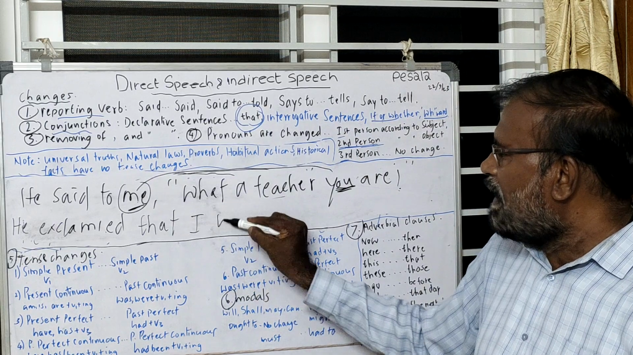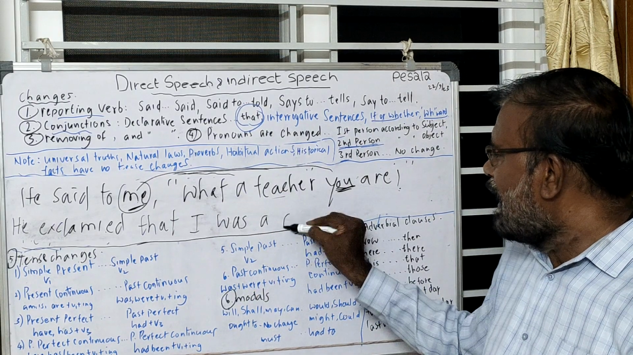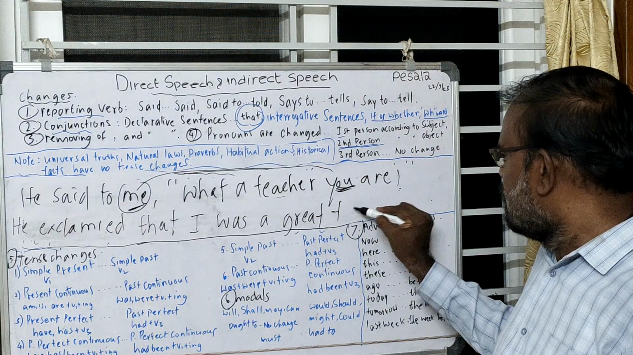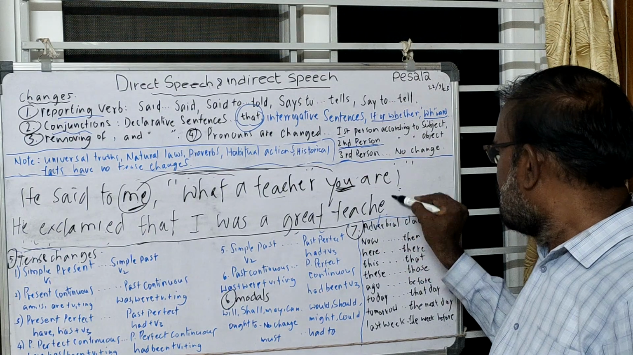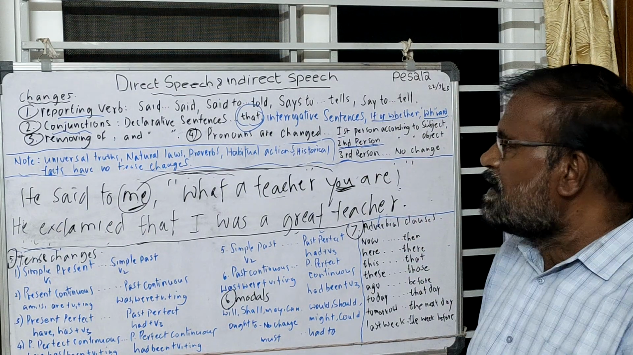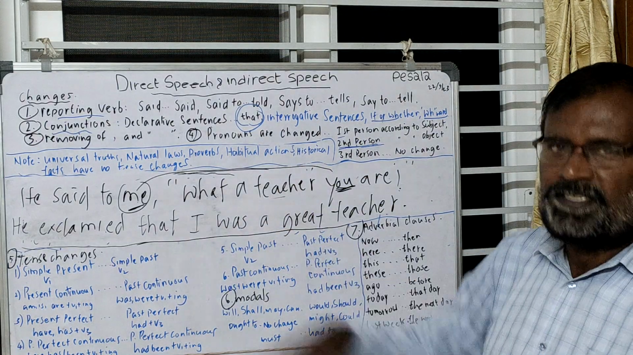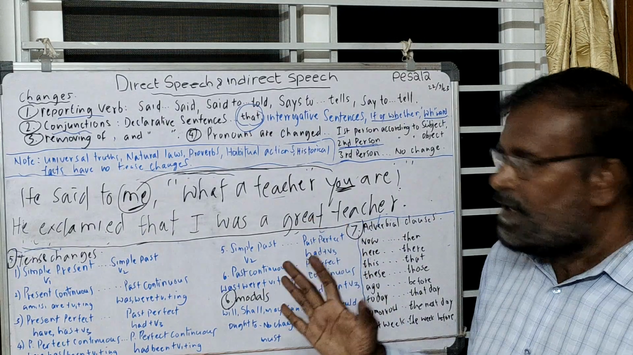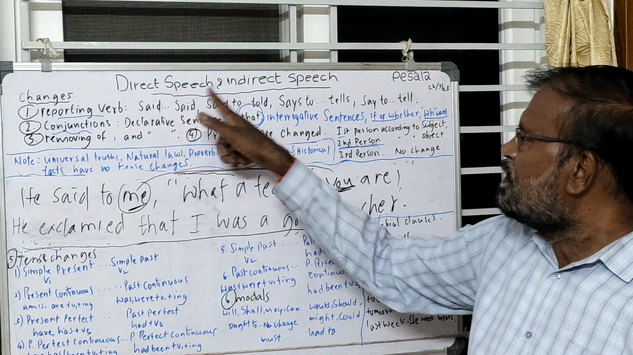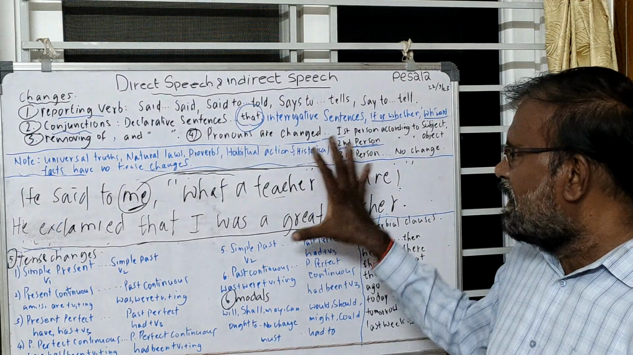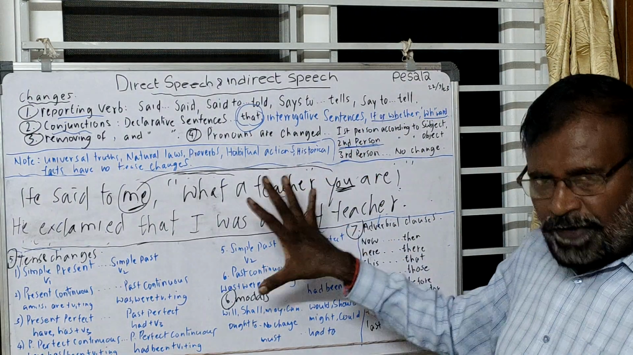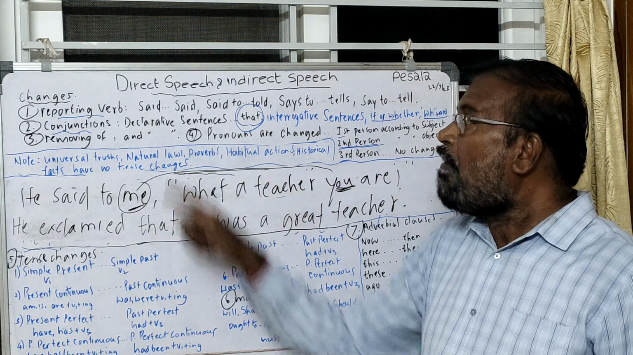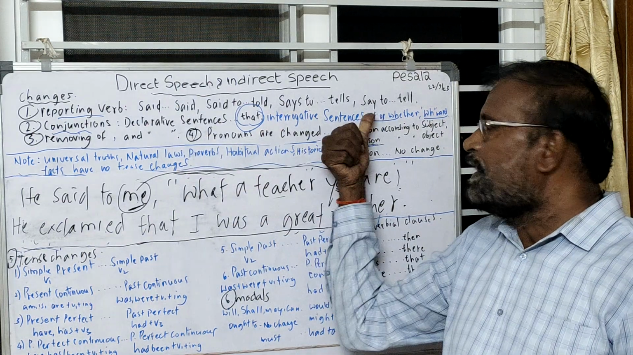I was a great teacher. It is about the explanation of different kinds of sentences: declarative, interrogative, imperative, and exclamatory, from direct speech to indirect speech. It's a simple explanation of transforming different kinds of sentences from direct speech into indirect speech.